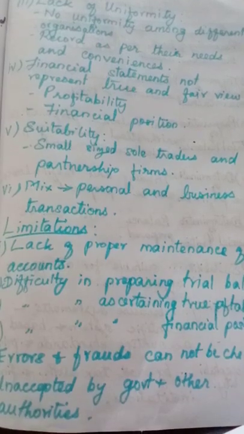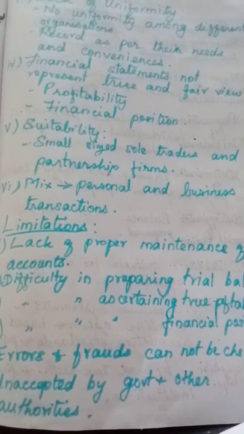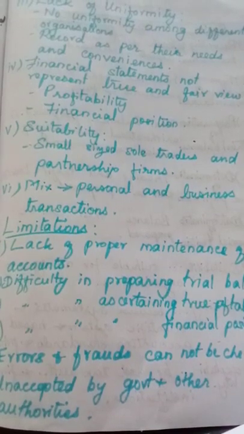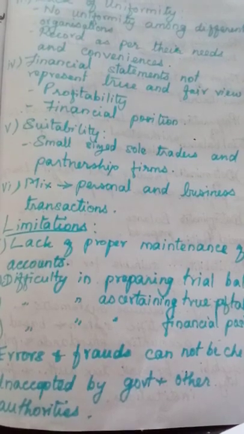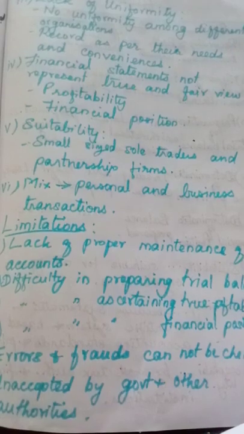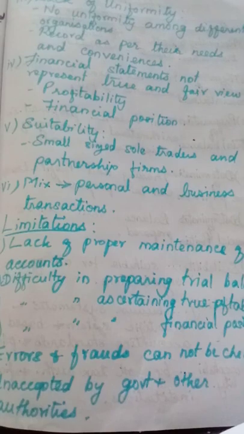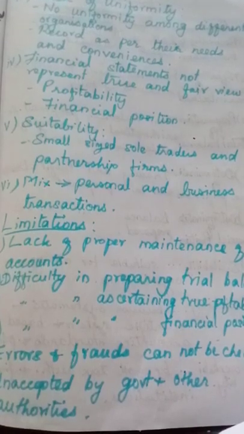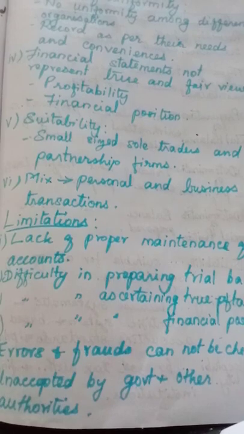And the last point is mixing up of personal and business transactions. That we have learned one concept, business entity concept. The first concept in 11th standard. Do you remember? Business entity. What is the explanation? What is the meaning of business entity? The business is different from the owner. He is separate from the business. All business transactions may not be mixed up with his personal transactions, isn't it?